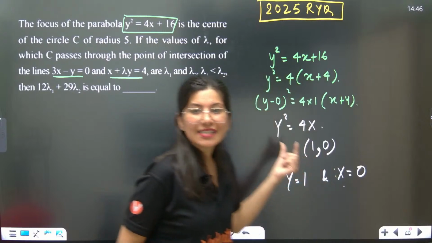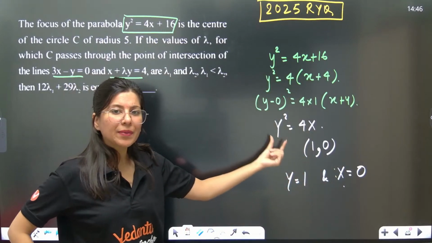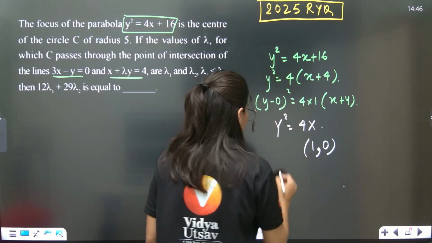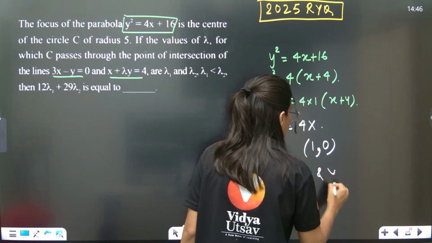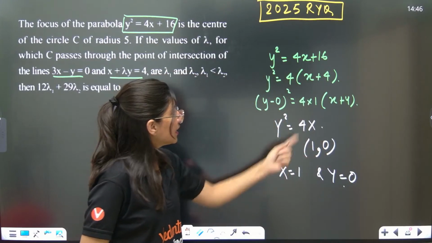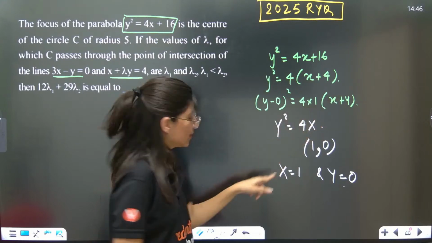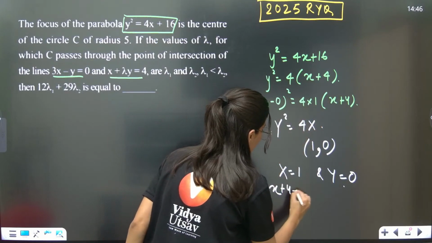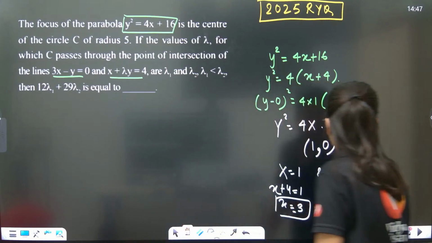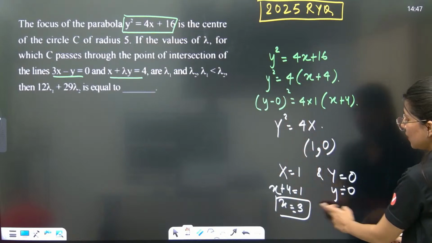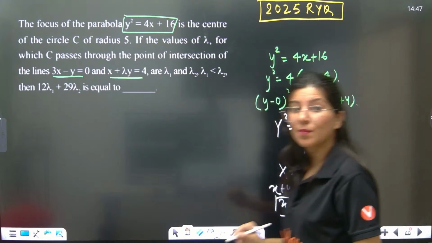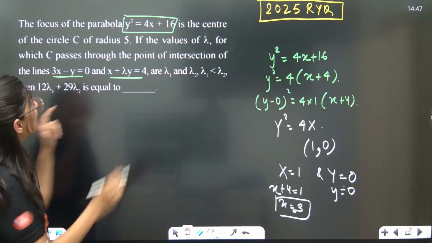Capital X is 1 and capital Y is 0, X comma Y. Capital X is nothing but small x plus 4. Let's replace: x plus 4 is equal to 1, so x is equal to minus 3. And capital Y and small y are the same. So minus 3 comma 0 is the focus, which is the center of the circle.